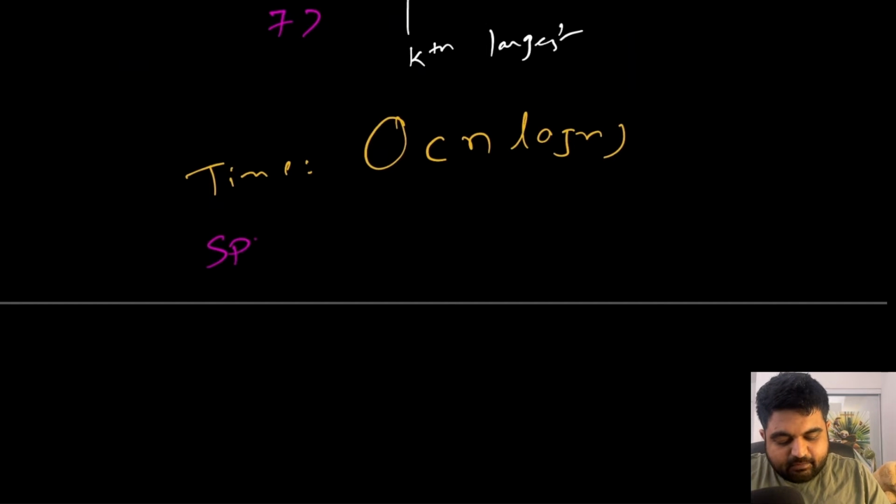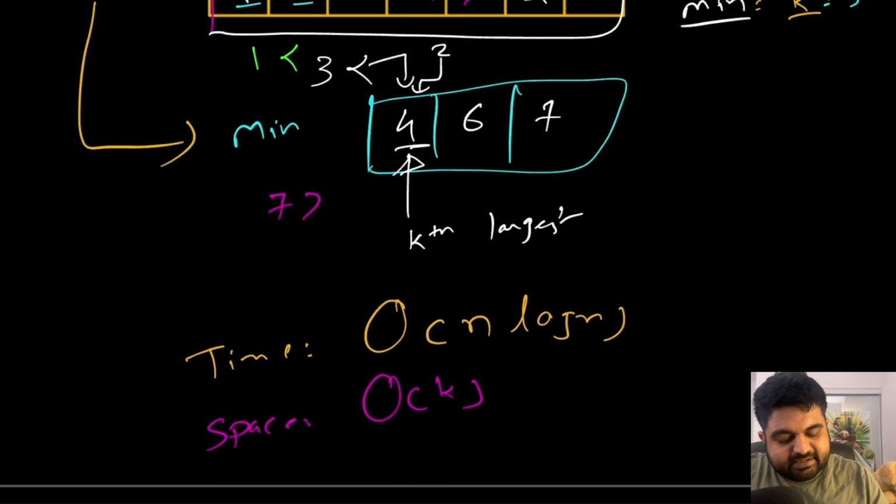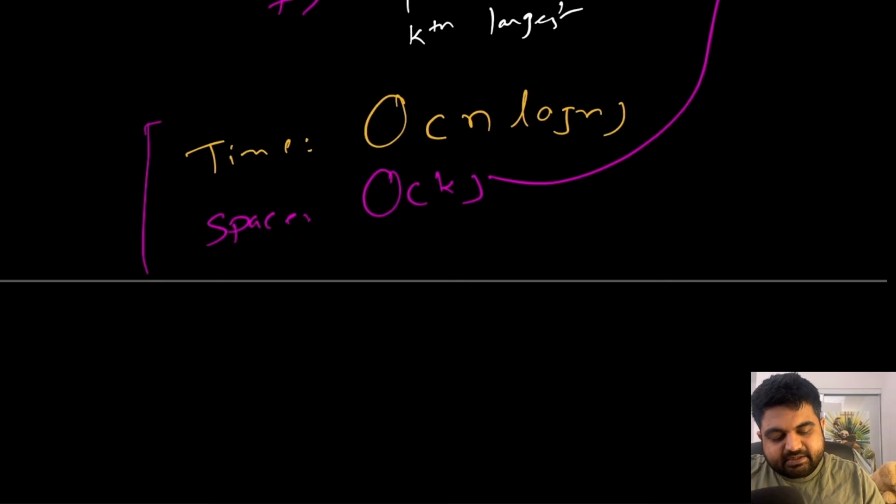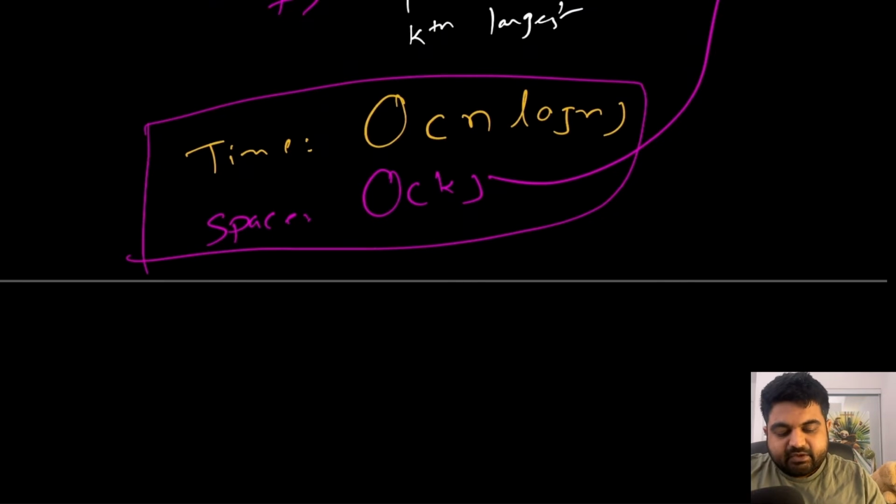If we see space complexity in this case, space complexity is going to be big O of k, where k is the size of the kth element we are trying to find, because we are initializing a new min heap to store the values. So it makes absolutely good sense to store this one. So we can see that this one is a really good time and space complexity to solve this problem.